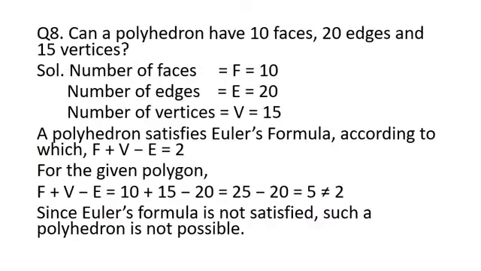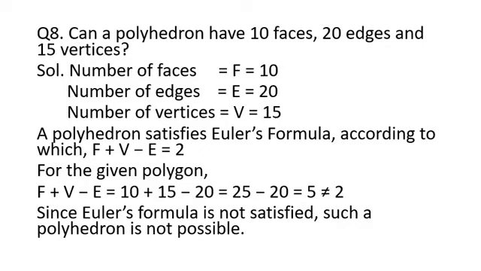Now the next question is question number 8. Can a polyhedron have 10 faces, 20 edges and 15 vertices? If you need to find out whether a polyhedron can have these many faces, edges and vertices, then again you are supposed to use Euler's formula. Simply you are supposed to put the values of F, V and E, everything is given to you in this question, and if that is equal to 2, which is the right hand side of the given criteria, then that will be a polyhedron, otherwise it is not a polyhedron.